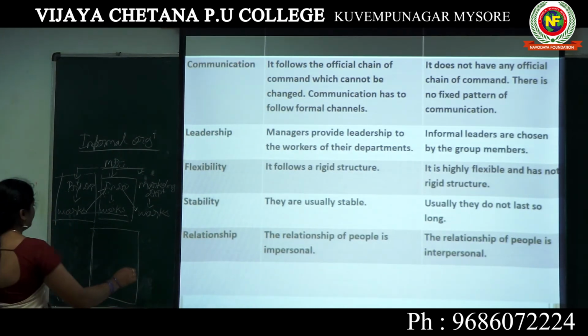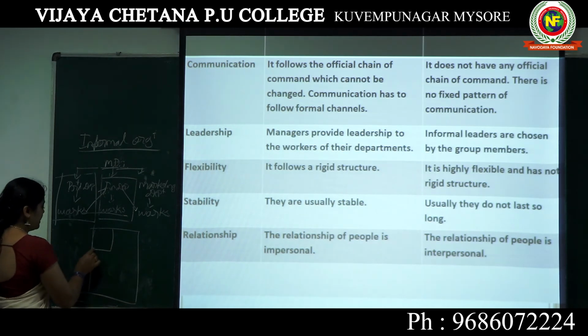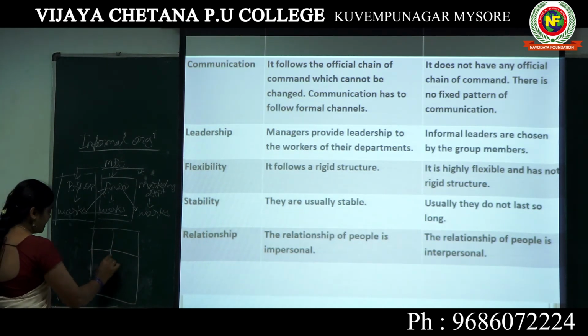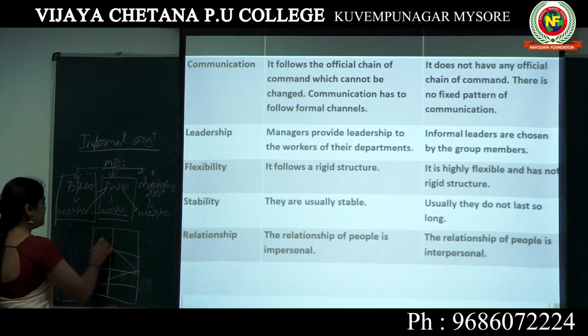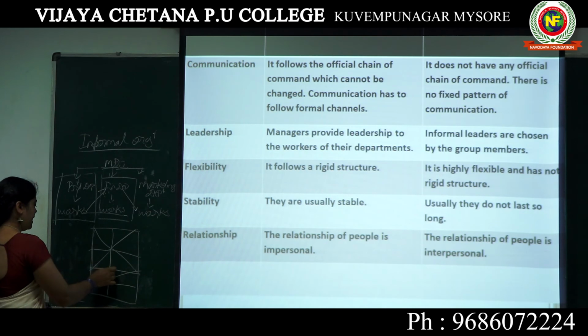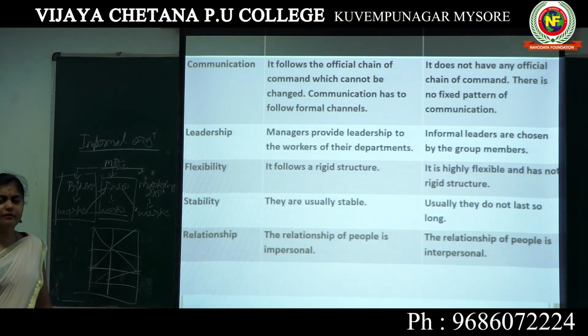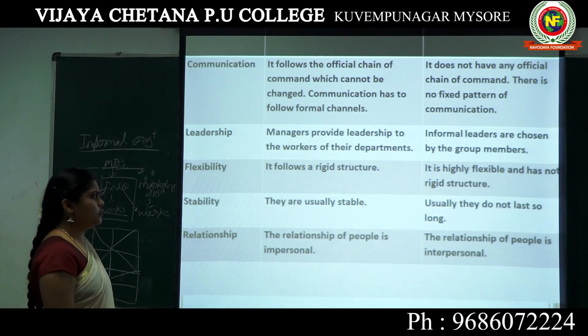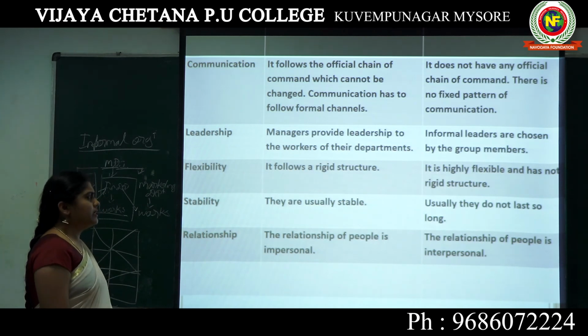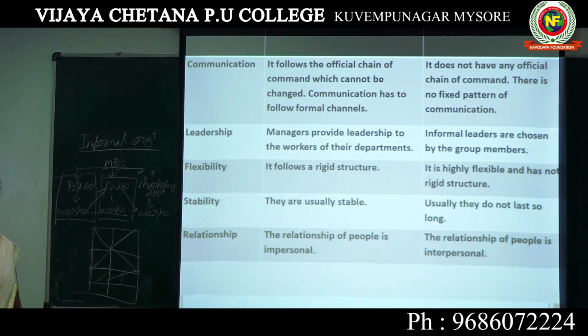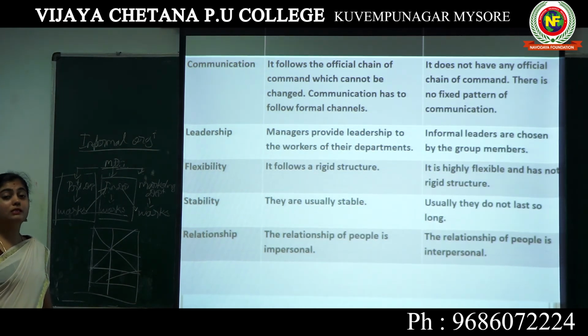It can be framed like anything, or anyone can communicate with any other person, so it may be anything, it can be however you like. Complete flexibility is provided in the informal organization. But the formal organization has a completely rigid structure, rigid meaning strict or stiff.